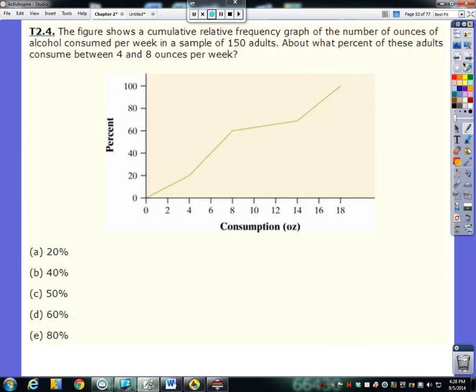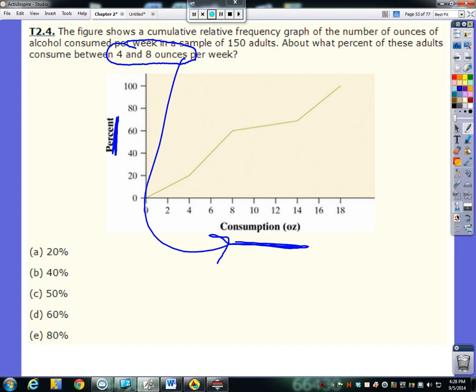All right. Number 4. The figure shows a cumulative relative frequency graph. And remember, that was just our ogive of the number of ounces of alcohol consumed per week in a sample of 150 adults. About what percent of these adults consume between 4 and 8 ounces per week? All right, so we need to know which axis we are going to be really using here. So we need to look at the context, 4 to 8 ounces. Well, we're talking about percent over here, and here's consumption. And that's what we're referring to as consumption.